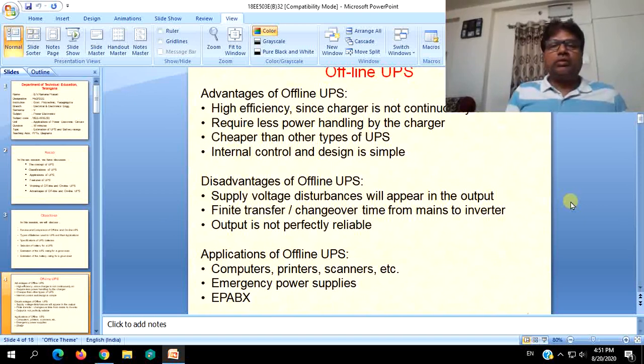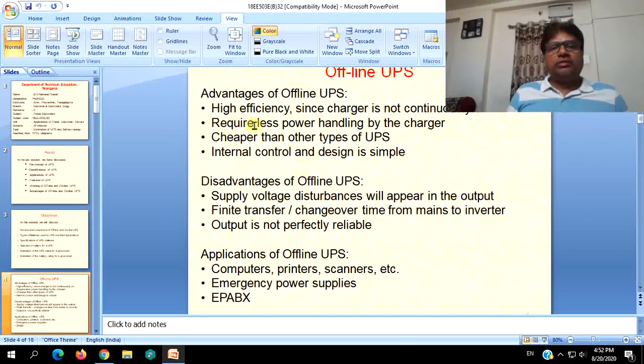So just have a look over what we have discussed in the previous session regarding advantages, disadvantages and applications of offline UPS. Basically, advantages of offline UPS are high efficiency since the charger is not continuously on, that is there are diverted paths, that is the charging circuit and battery will be delivering to the load only when the mains are off.